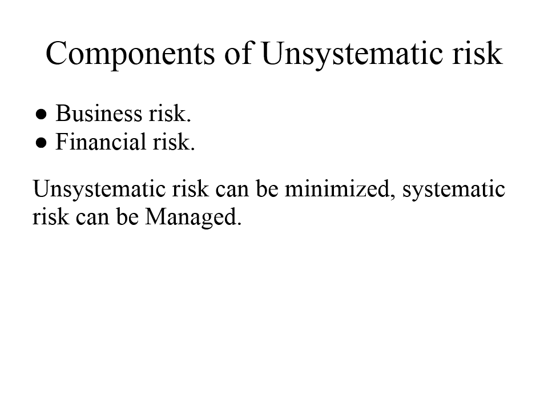Business risk may arise due to internal causes or external causes, and accordingly it is categorized under two heads. So which are they? Number one, internal business risk, and number two, external business risk. So what we are studying now, we are understanding the components of unsystematic risk. So the first component is business risk. So business risk is categorized under two heads, that is internal business risk and external business risk.